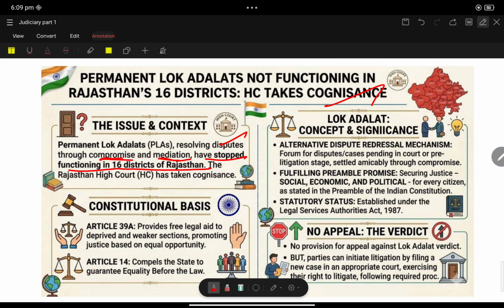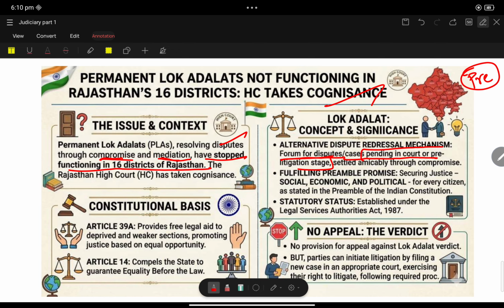So now, what is Lok Adalat? Lok Adalat is one of the alternative dispute resolution mechanisms. It is a forum where dispute cases pending in the court, or at the pre-litigation stage, are taken up. Here the keyword is: cases pending in the court or at the pre-litigation stage. Even the pre-litigation stage they can take into the case.